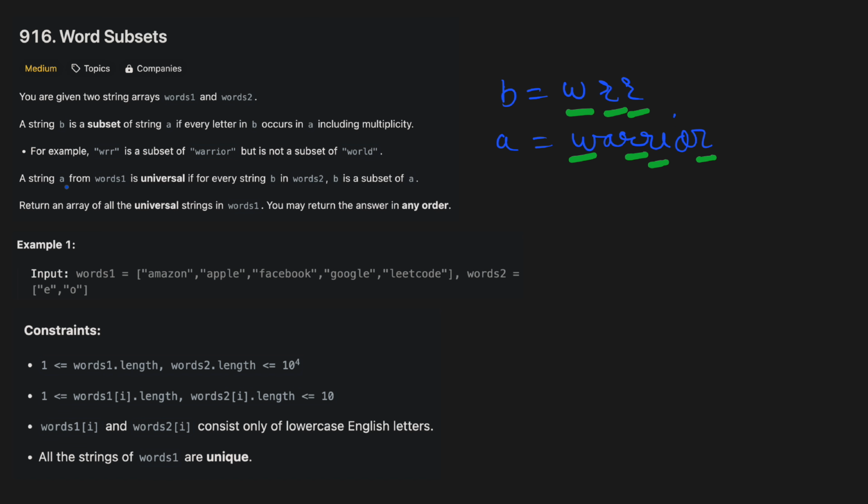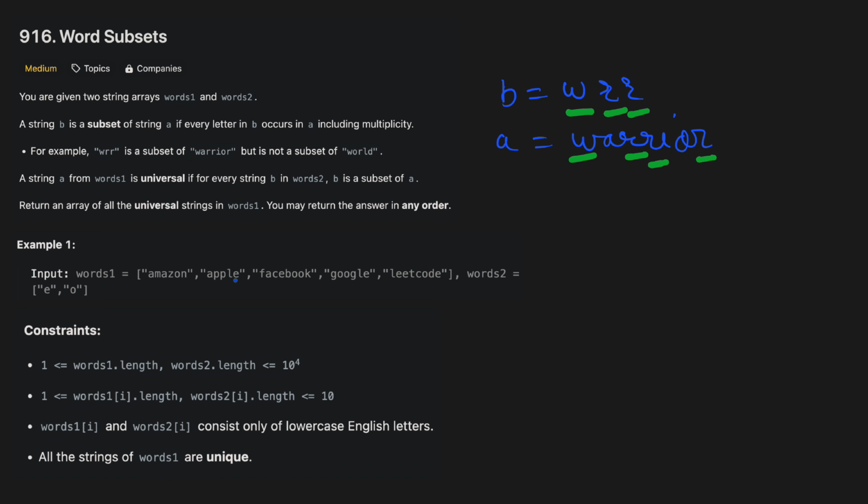Then they say string A from words 1 is universal if for every string B in words 2, B is a subset of A. So what they are saying is a given word in words 1 is called universal if all the words in words 2 are subsets of that word. In the end, we should return an array of universal strings in words 1 and we can return it in any order.